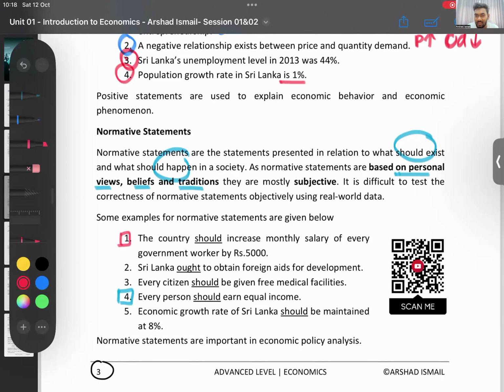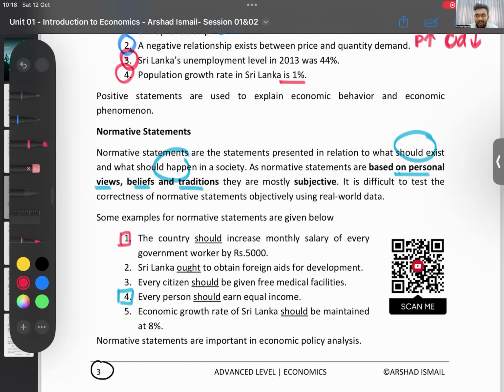We'll argue now. Number one, a country should increase monthly salary of every government worker by 5,000. What is your opinion? Should they increase government worker salary by 5,000 or should they not? Give me a reason also. Think you're an economist. Now you're in the parliament, you're making this decision. If they should, give me an example, or if they shouldn't, give me a reason. Why are you saying they should? Why are you saying they should not?